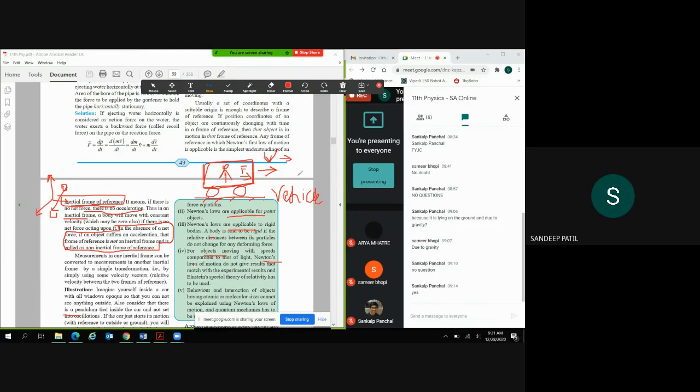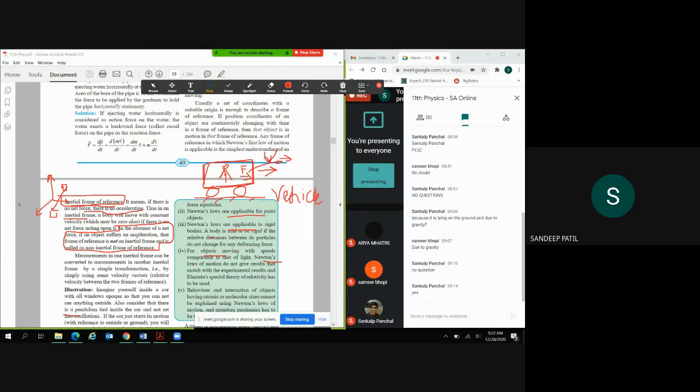This is called an inertial frame of reference, where we know that due to this force, the velocity changed. We can correlate this force and acceleration. So this is called an inertial frame of reference, where we can apply Newton's laws of motion.